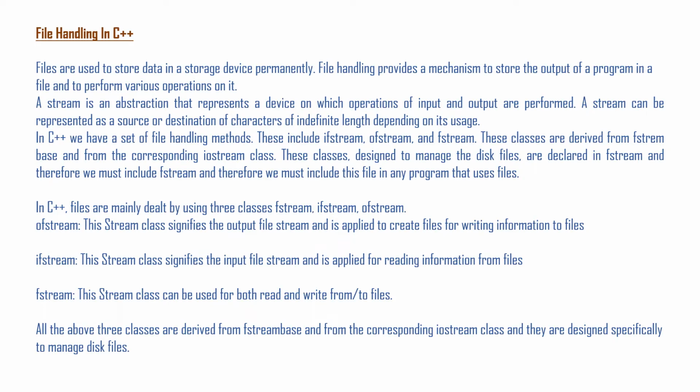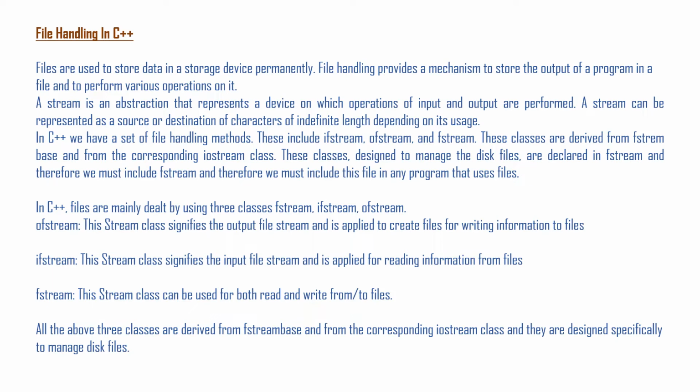You can remember it as output file stream, input file stream. So we need ifstream for reading, that is taking the data, and ofstream for writing the data to the file. Now the fstream class can be used for both write and read.